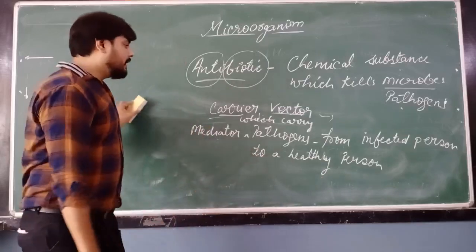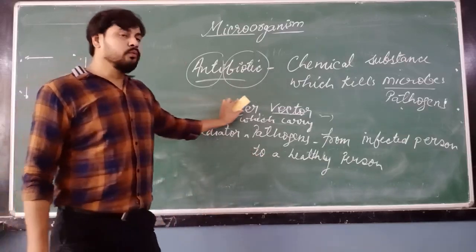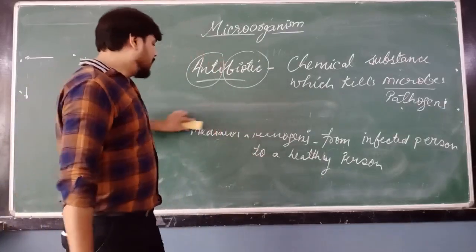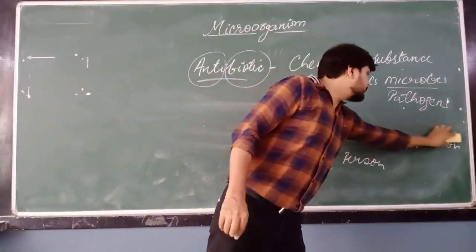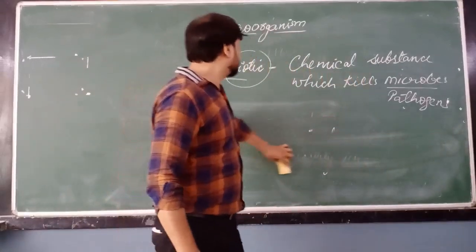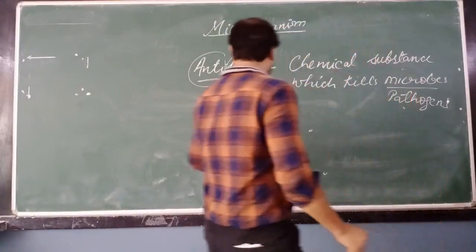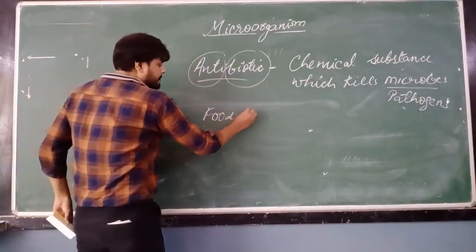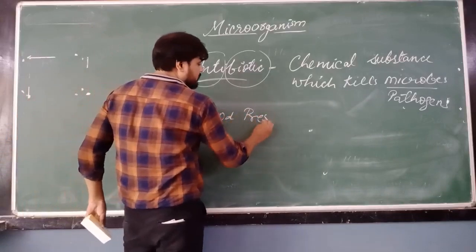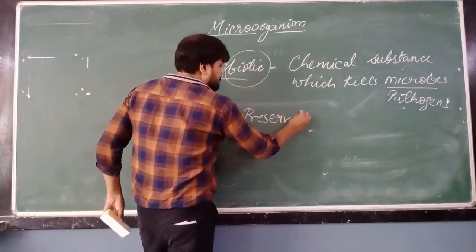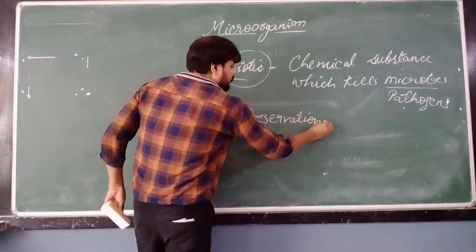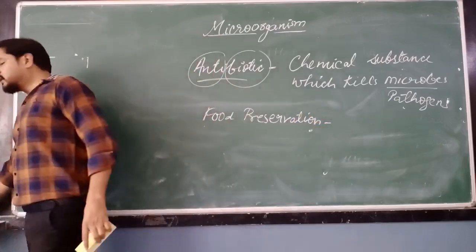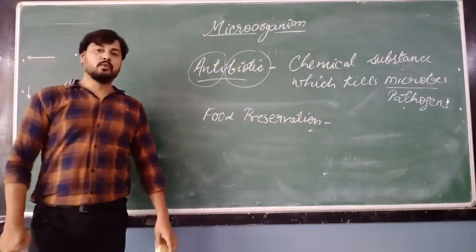The next topic is food preservation. How can we preserve our food? Food preservation means how we can preserve our food and make it safe.